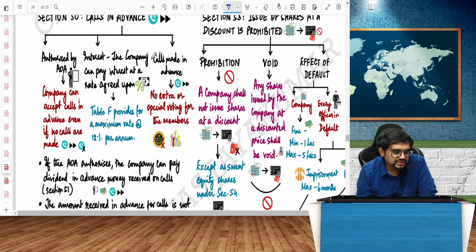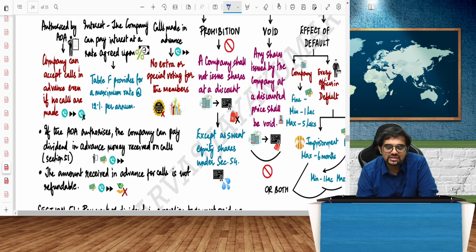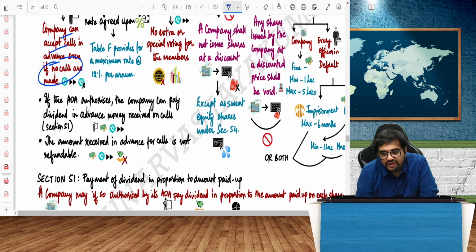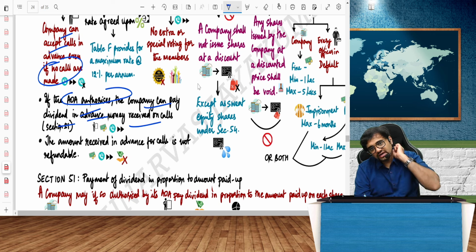Calls in advance. Now, what are calls in advance? Authorized by the Articles of Association, the company can accept calls in advance even if no calls are made. If people want to pay in advance, yes, definitely. If the AOA authorizes, the company can pay dividend on the money received in advance on calls, but generally only if the AOA authorizes. Generally, you will not get any extra dividend.